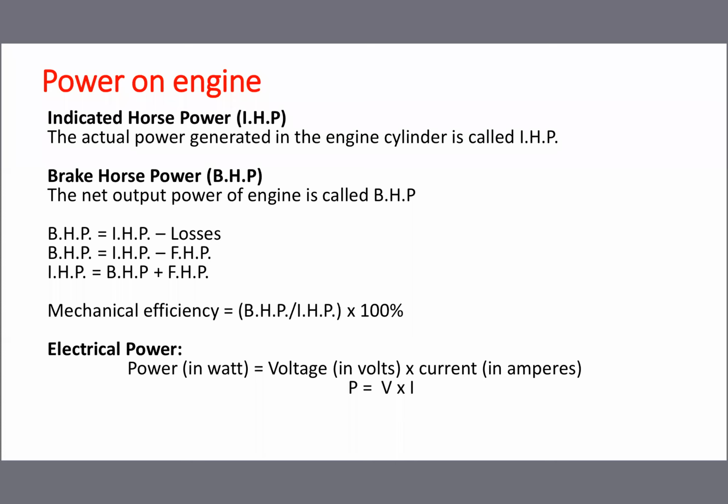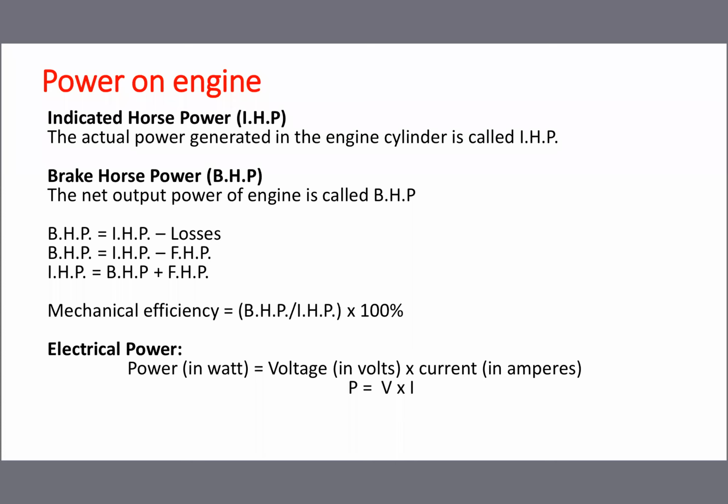Normally in the house we are getting 230 volt and 5 ampere current. In the workshop, the machines normally run at 440 volt and 15 ampere current, because they are using a 3-phase heavy duty motor. So 440 volt with 15 ampere current is required for running 3-phase motors. In the house we mostly use single phase motors, so 230 volt with a 5 ampere current is sufficient.